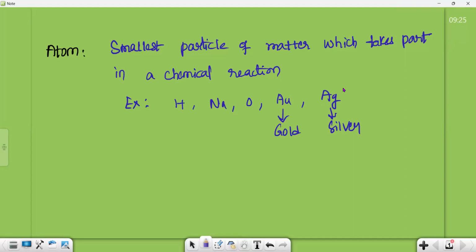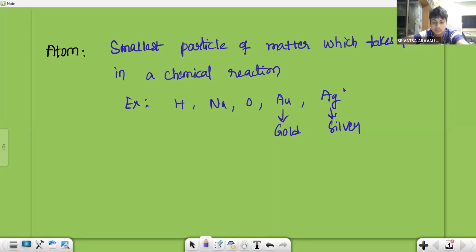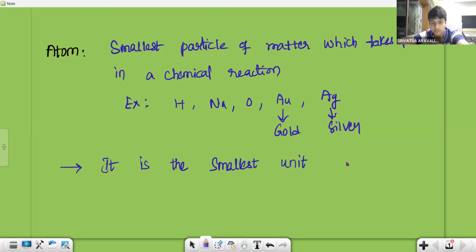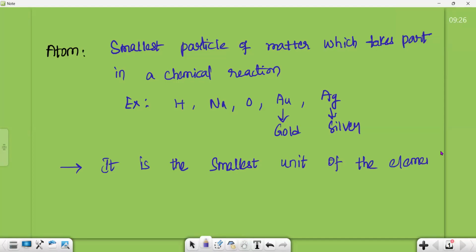So, clear, what is an atom? Atom is the smallest particle of matter which takes part in a chemical reaction. We can also say it is the smallest unit of the element. Like in the hydrogen element, you can find hydrogen atom. In the sodium element, you find sodium atom. It is the smallest unit of the element.